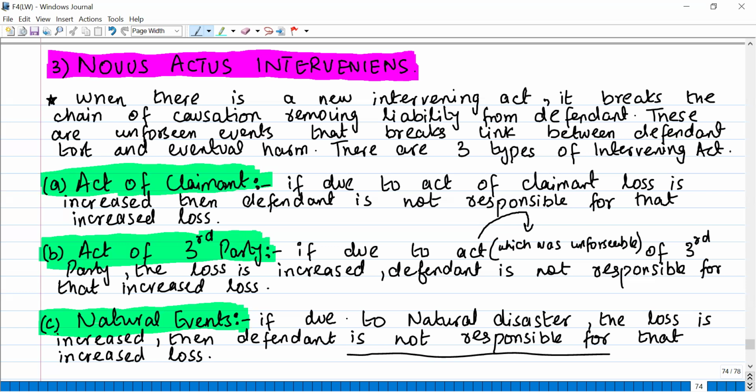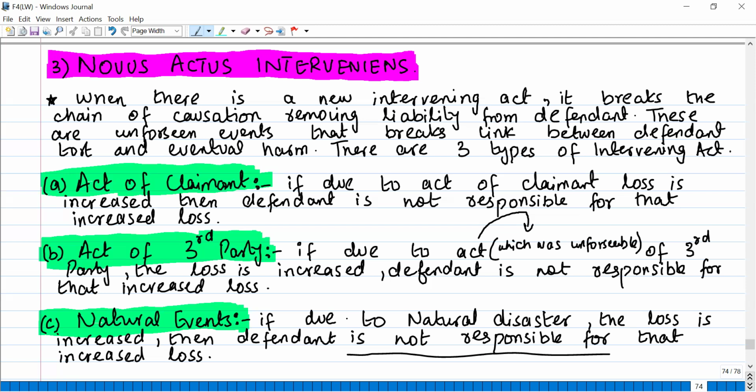Okay. You were on the road, you negligently struck a car of some other person, and the other person's car suffered some damage. And when he was taking the damaged car to the repair, there was a very heavy storm, rain, flood, and the damage of the car increased. Now, the defendant is not responsible for the claimant's increased loss because of that storm, because of that natural event.